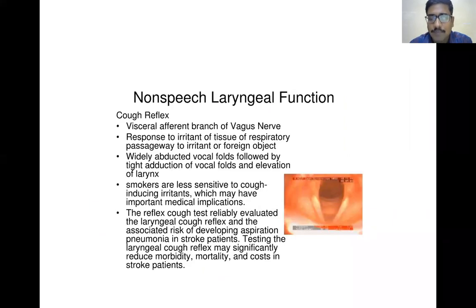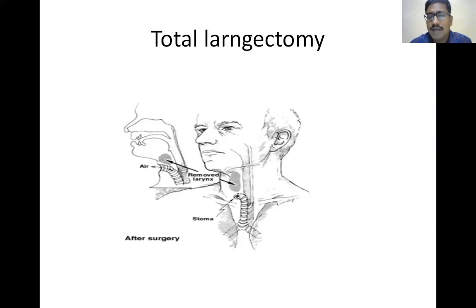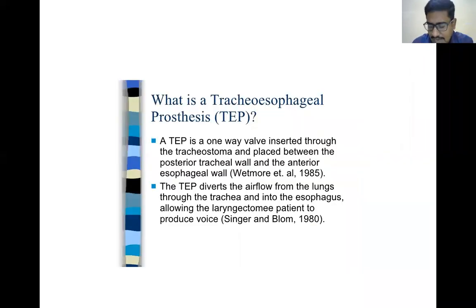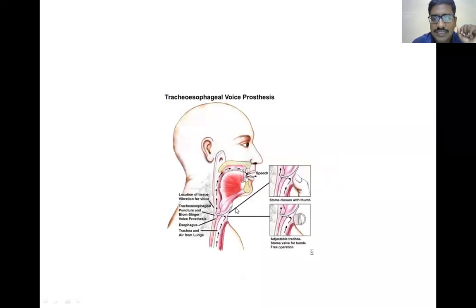And in the PG entrance exams, they may ask what are the artificial speeches. The artificial speeches are esophageal speech, tracheoesophageal fistula or tracheoesophageal puncture, and last but not least, the Blom-Singer valve, which is a one-way valve.